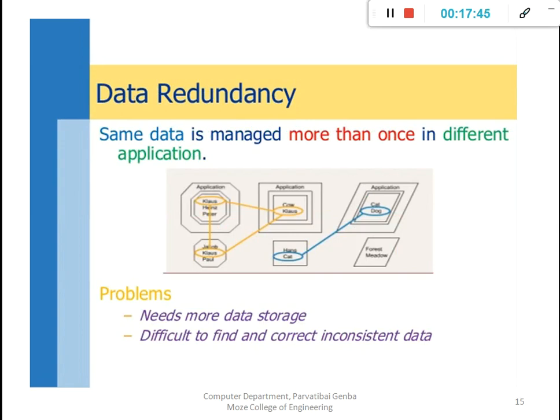It is very difficult to identify the data redundancy. That's why data redundancy increases under the normal file system. That's why it's mentioned with problems like needing more data storage, and it being difficult to find and correct the inconsistency of data.